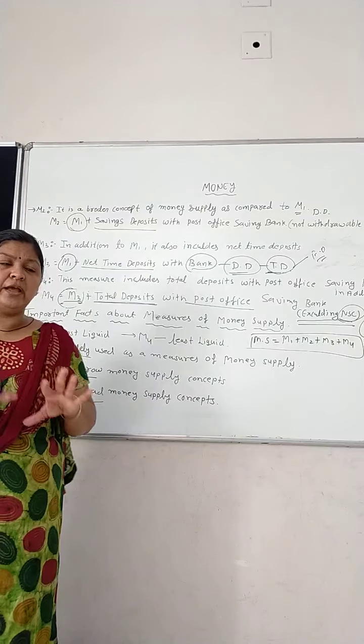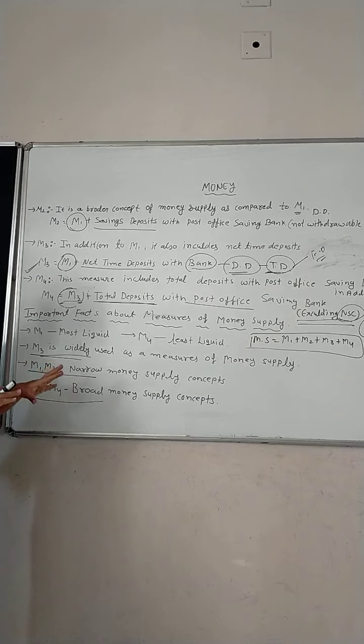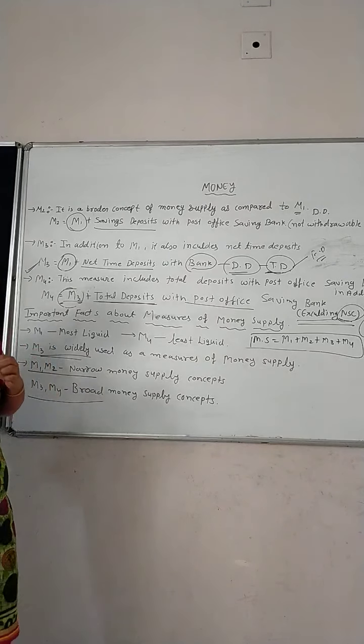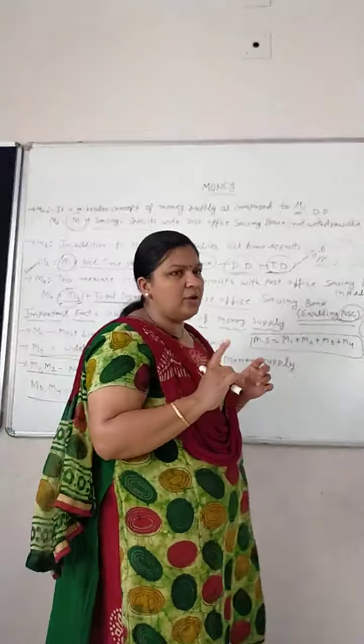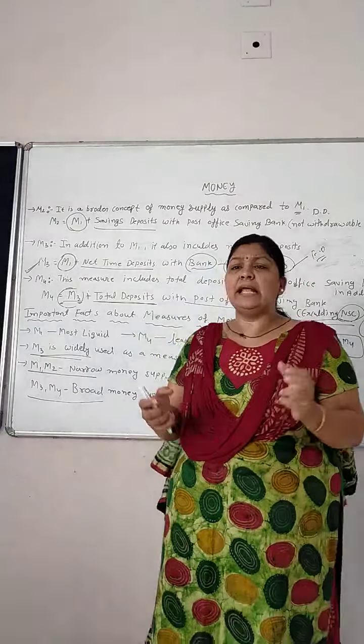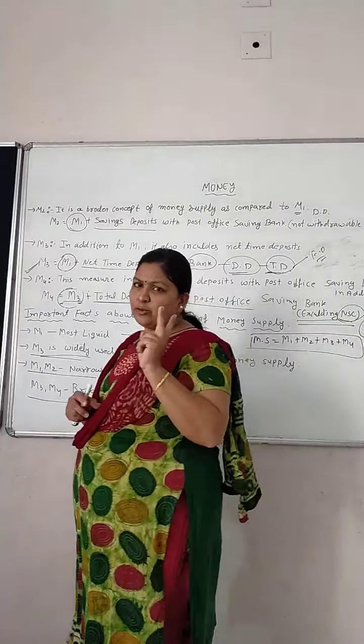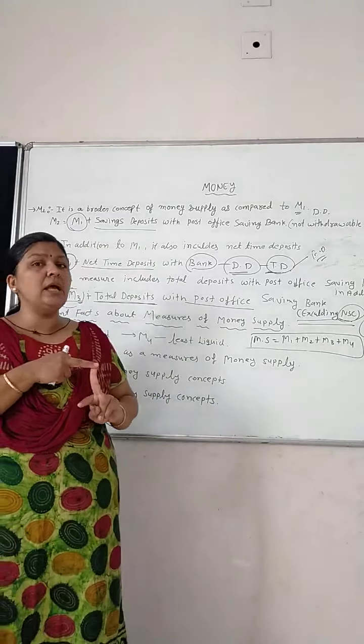So today we just completed this chapter, money, and our next chapter is banking. In economics, there is one single unit about money and banking. That is a combined unit. There are two chapters. First is money and second is banking.